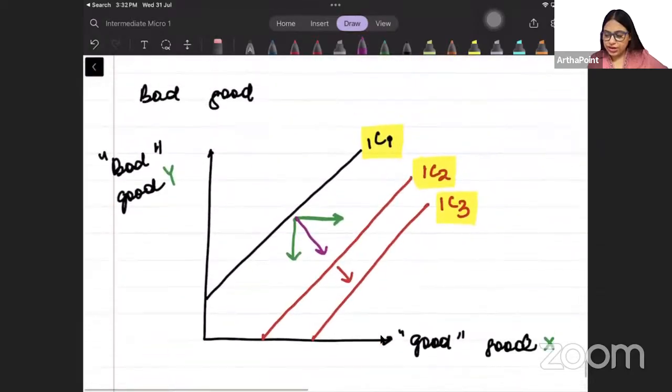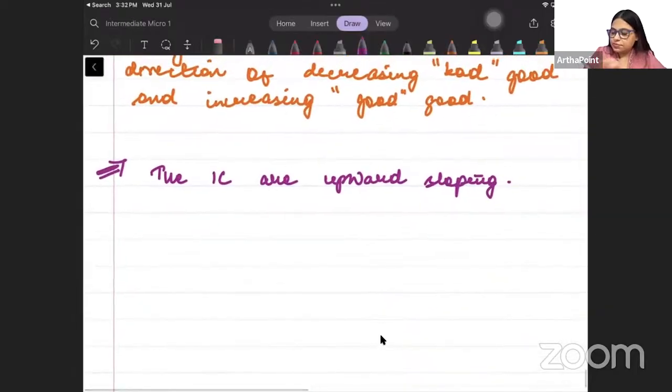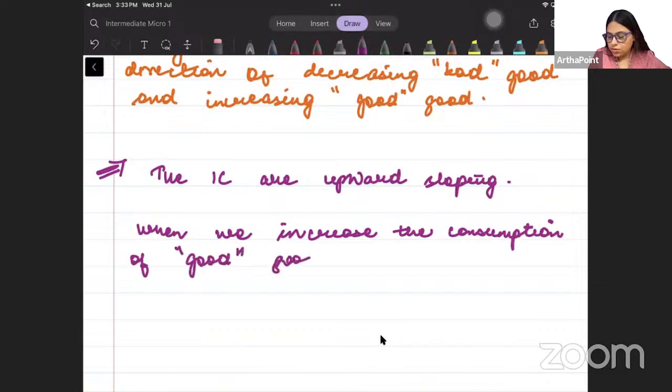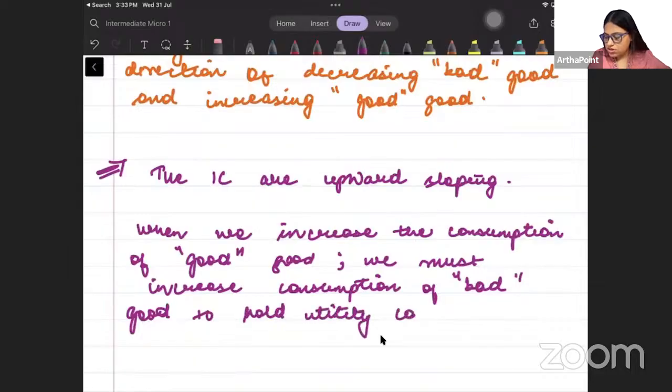Now the last point here, please write down that the indifference curves are upward sloping. When we made the indifference curve for a bad good, it is upward sloping. Why, beta? Because when we increase the consumption of good, we must increase the consumption of bad good to hold utility constant.